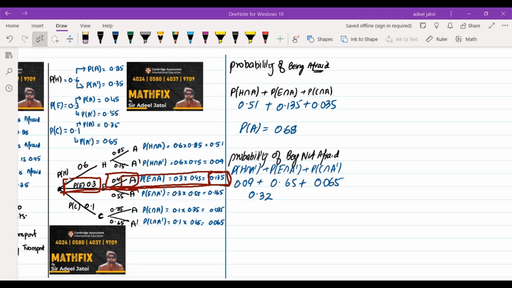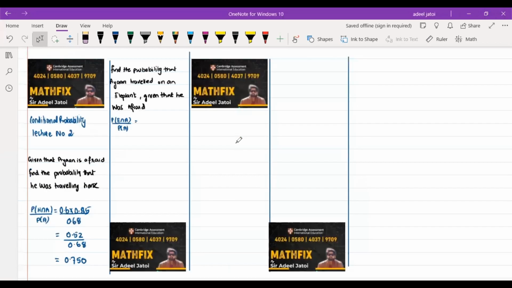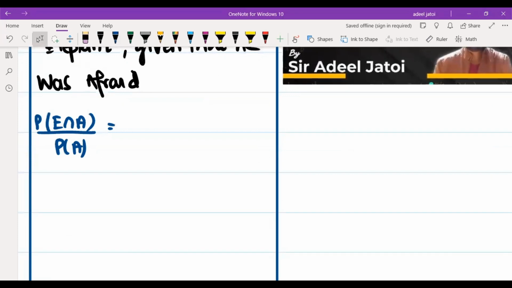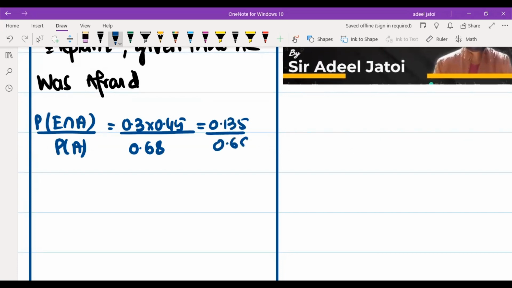So this is the probability of elephant afraid upon the total afraid, which was 0.68. So this should be 0.3 into 0.45 upon 0.68, which is 0.135 upon 0.68.